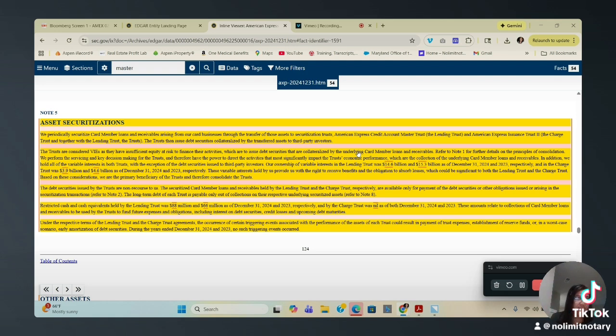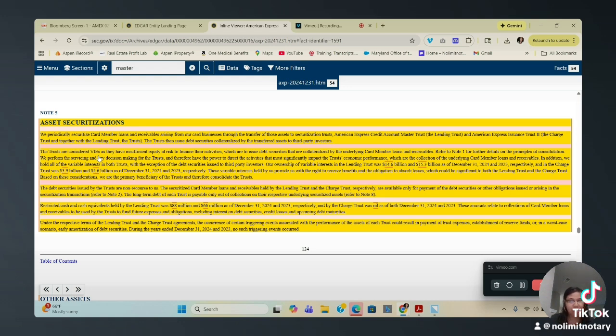So now you see how when they say securitized, that means that they pooled it, they assigned it, they bundled it, they collateralized it, they sold it, right? I've been saying that to you guys in the past couple of videos. It says the trusts are considered VIEs. VIEs are variable interest entities, all right?